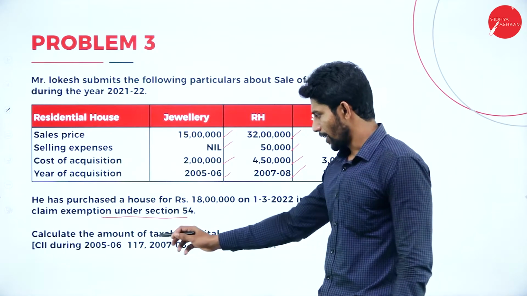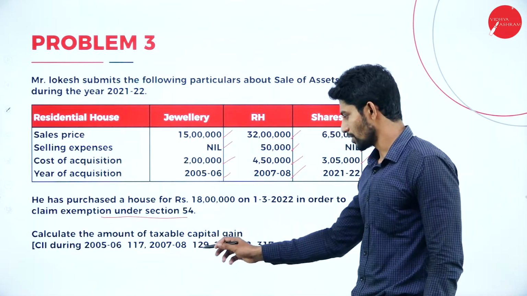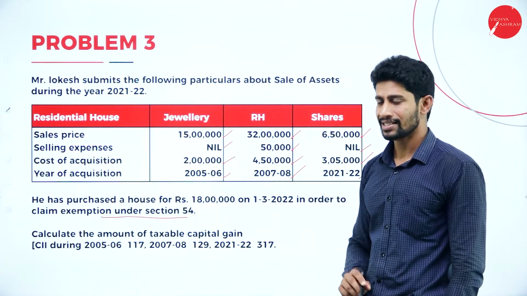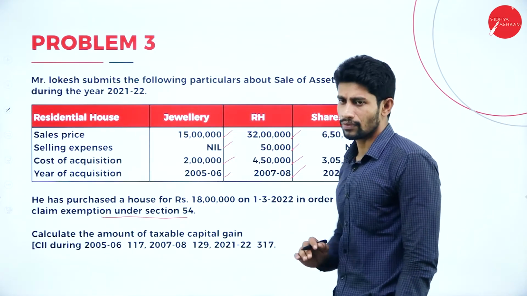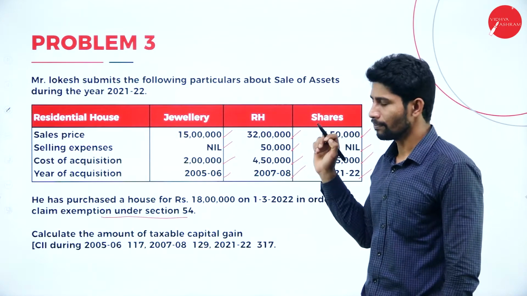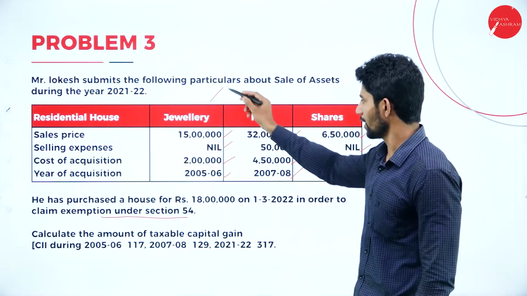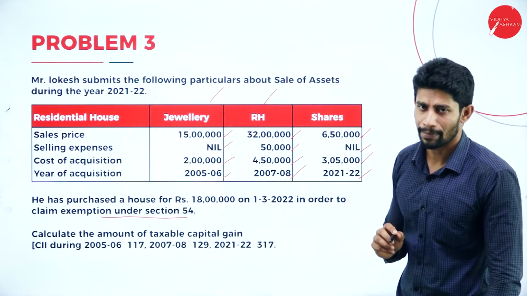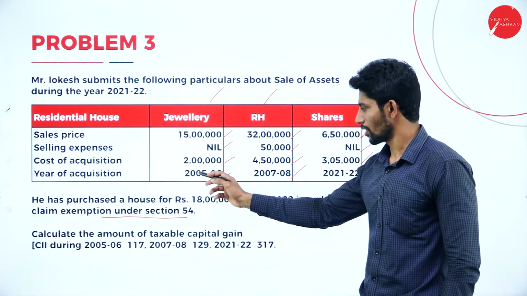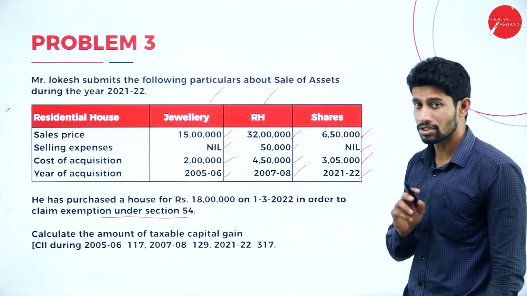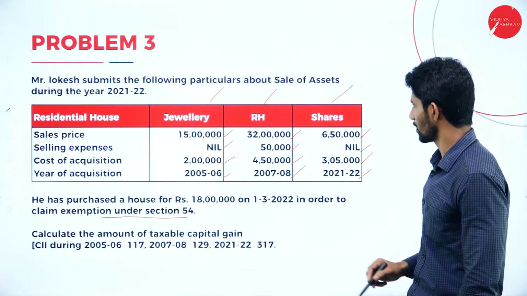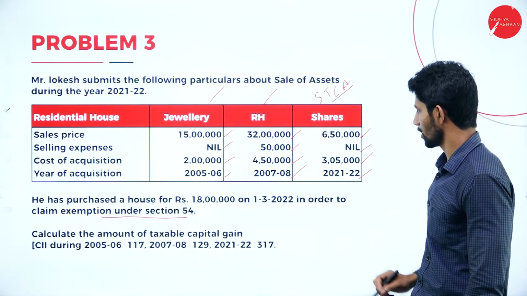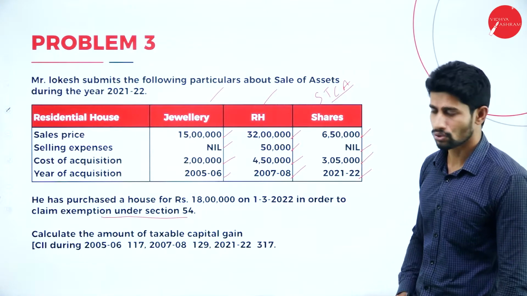CII during the year 2005-2006 is 117, 2007-2008 is 129 and 2021-22 is 317. By using this information, we are supposed to calculate income from capital gain. Jewelry and RH, that is residential house, these two properties come under long-term capital gain because the year of acquisition is 2005-6 and 2007-8. But shares come under short-term capital asset because they were purchased in the year 2021-22.